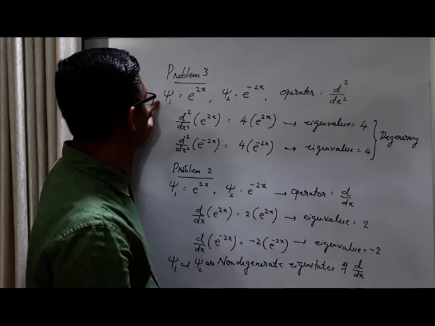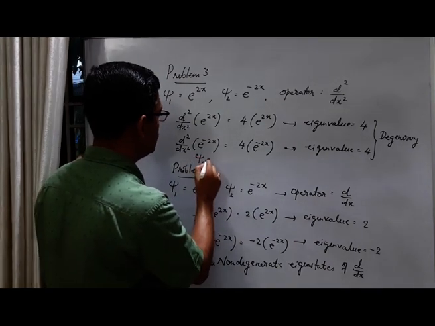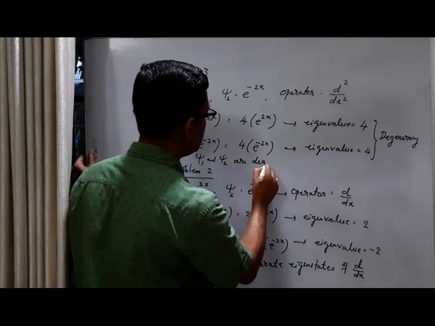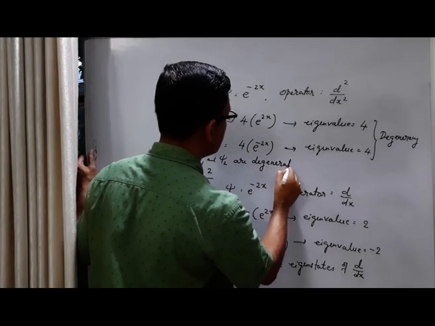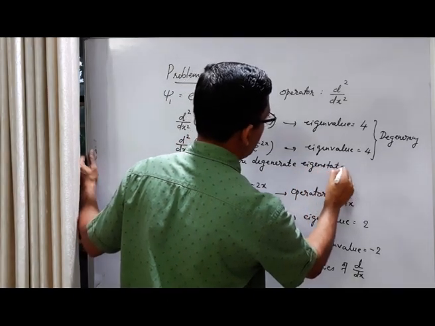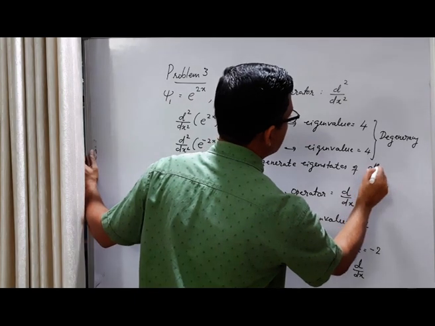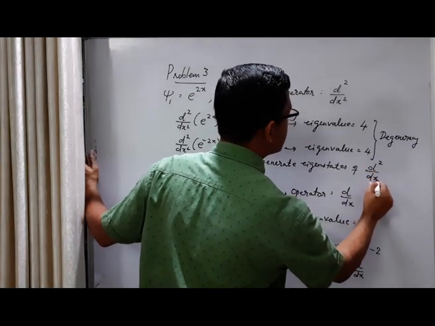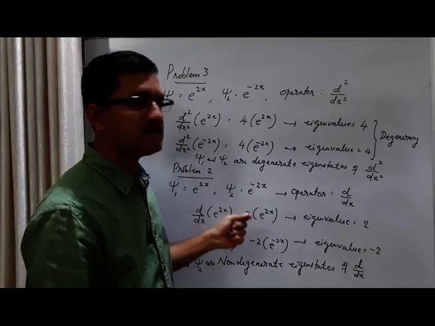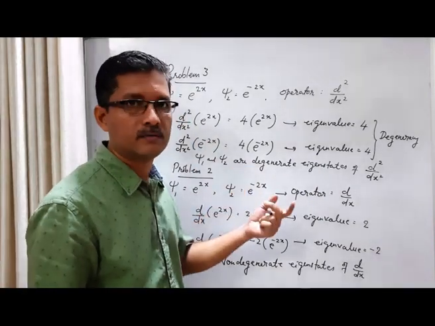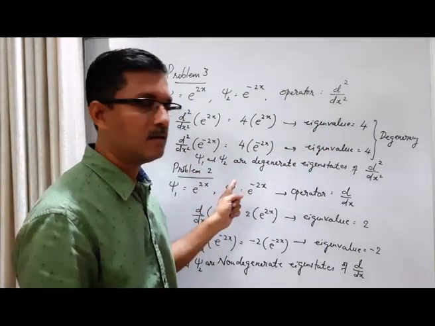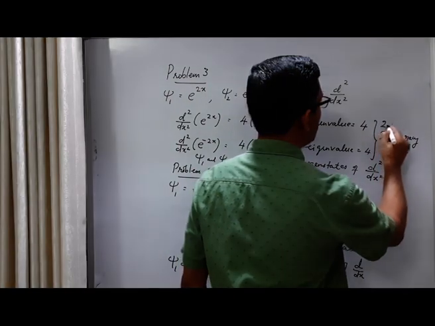So we can say psi 1 and psi 2 are degenerate eigenstates of the operator d square by dx square. And in this particular example, the degeneracy is twofold, because corresponding to one eigenvalue, you have two eigenstates. So this is a twofold degeneracy.